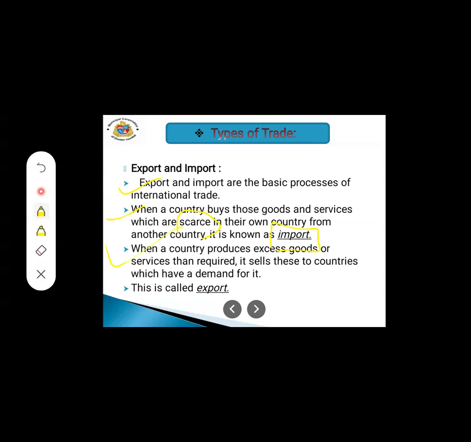Export means what, students? Simple. When a country produces excess goods or services than required, it sells these to countries which have a demand for them.